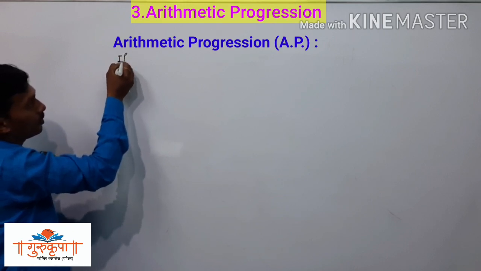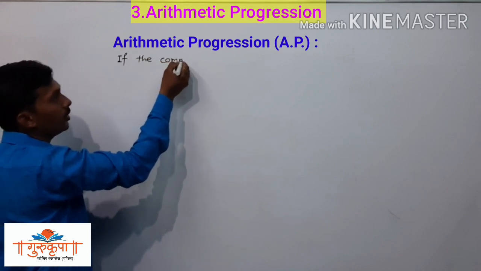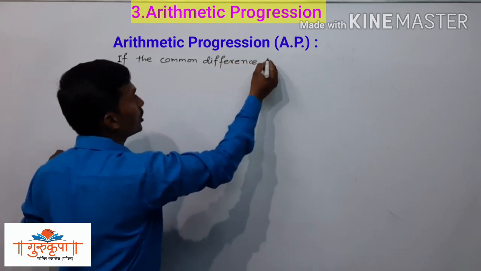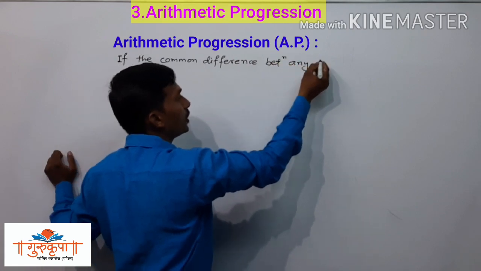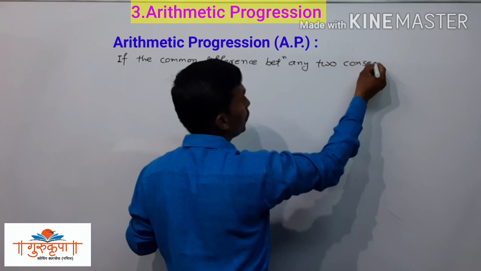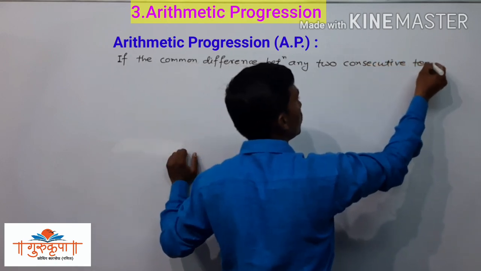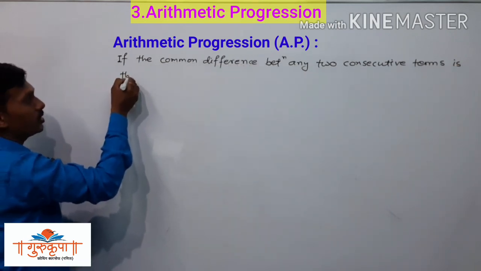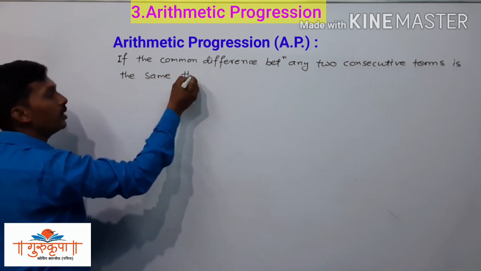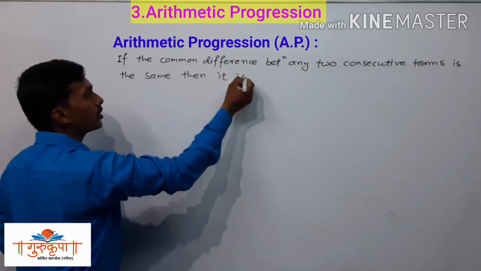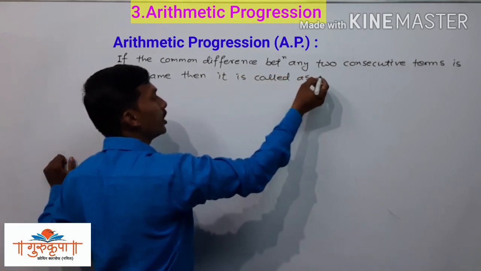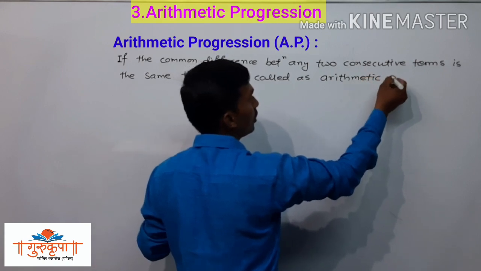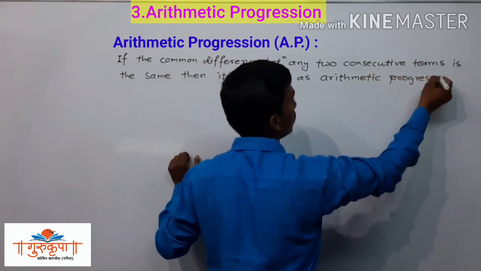If the common difference between any two consecutive terms is the same, then it is called arithmetic progression. It's very important.